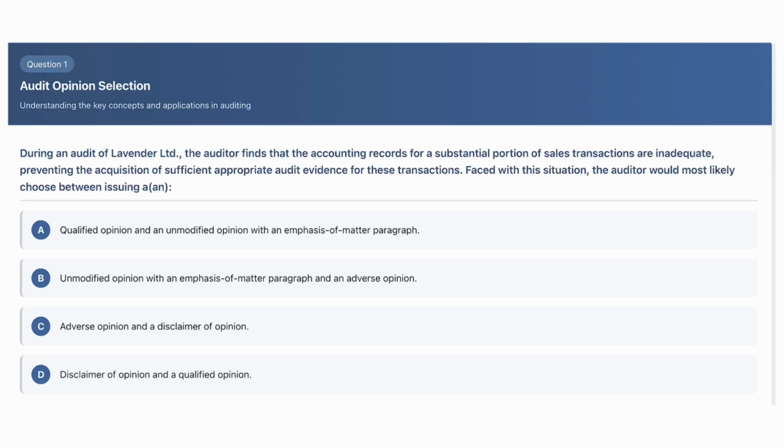Let's start out with an audit opinion question. Faced with this situation, the auditor would most likely choose between issuing A. During an audit of Lavender Limited, the auditor finds that the accounting records for a substantial portion of sales transactions are inadequate, preventing the acquisition of sufficient appropriate audit evidence for these transactions. So here we have a scope limitation, meaning that we do not have enough audit evidence.